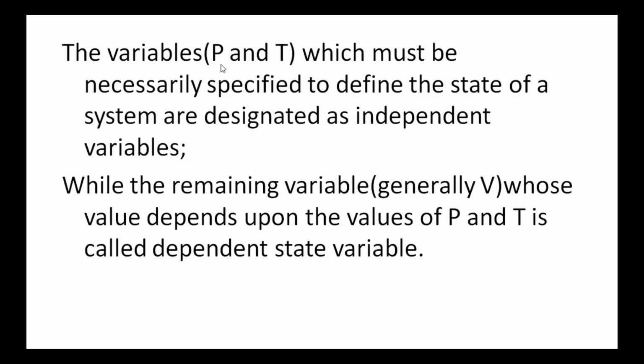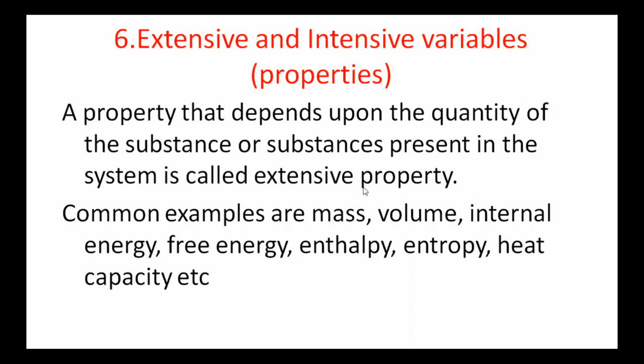Out of these variables, the pressure and temperature must necessarily be specified to define the state of a system. So, these two are designated as independent variables. While the remaining variable, generally volume, has a value that depends upon the pressure and temperature. So, this variable, especially volume, which depends on the pressure, is known as a dependent state variable.